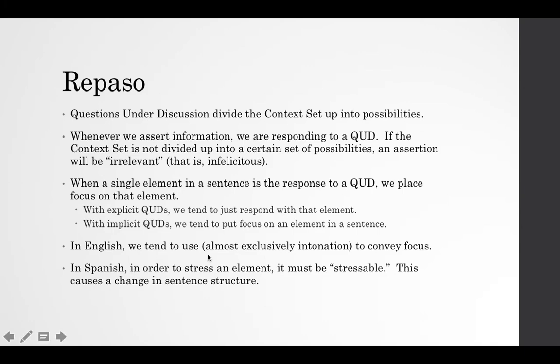In English, we tend to use almost exclusively intonation to convey focus, whereas in Spanish, in order to stress an element, it must be stressable. This causes a change in sentence structure and will add an element like a subject pronoun. Because we're adding elements to that sentence, Spanish speakers don't tend to rely as much on intonation to make this focus different.